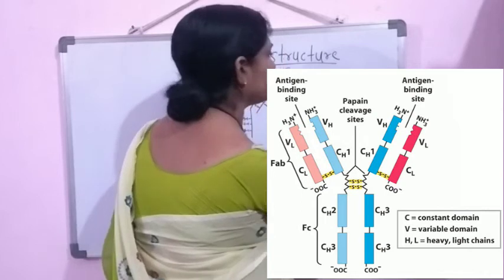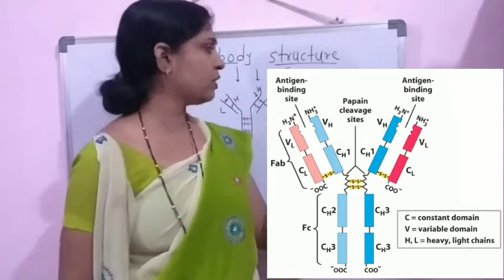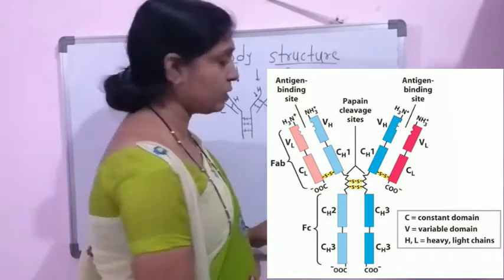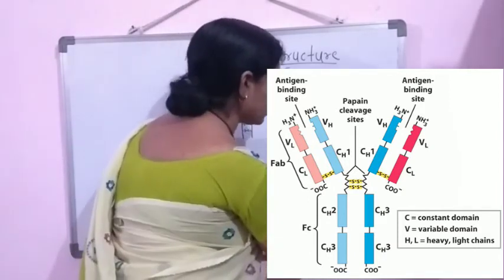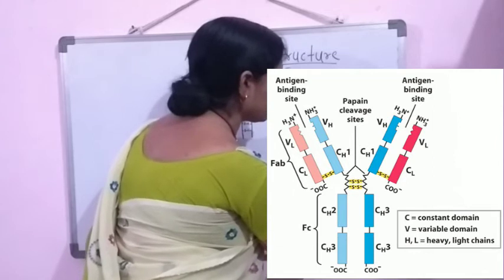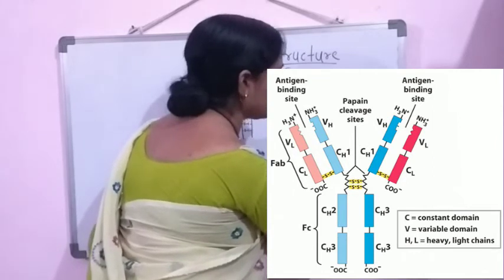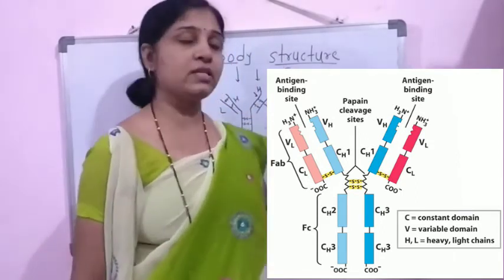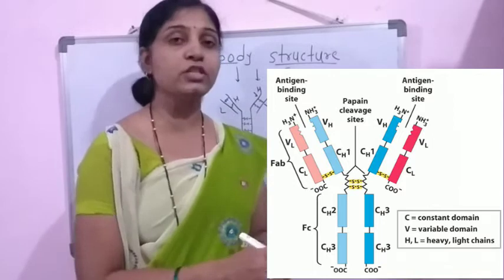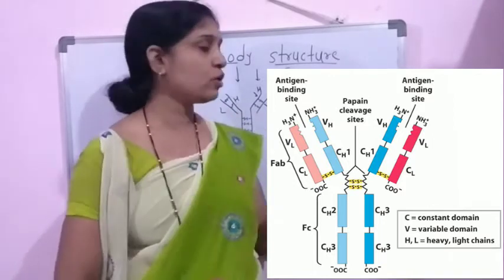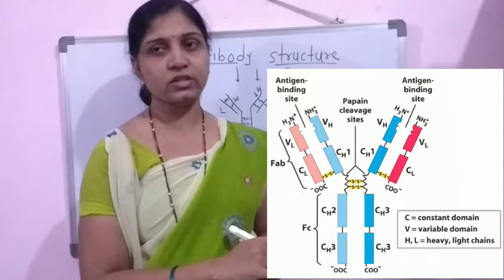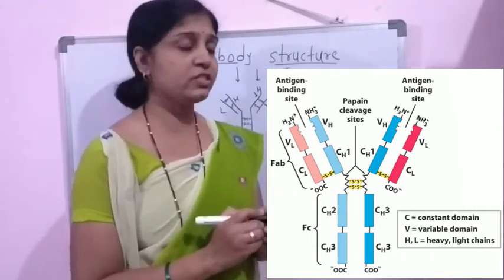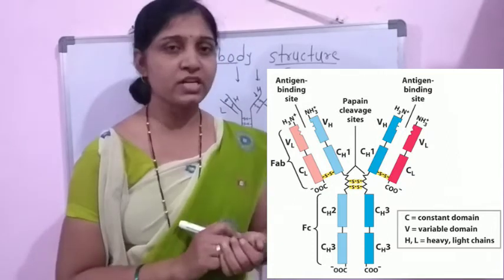Amino terminal end or N terminal end, and the constant region is constant for each immunoglobulin molecule, so it is called the carboxy terminal end or C terminal end. Now as it is an amino terminal end within the variable region, the amino acids present within this region are constantly changing. The sequences of these amino acids are constantly changing,